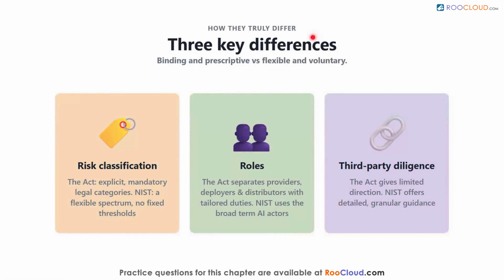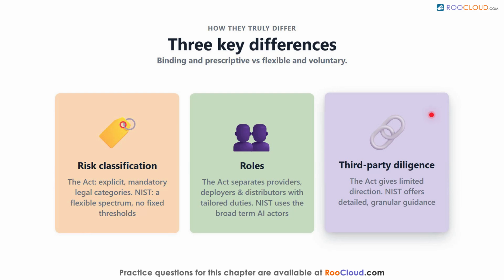On risk classification, the Act prescribes explicit, mandatory categories tied to law, while NIST recognizes a flexible spectrum with no fixed thresholds. On roles, the Act clearly separates providers, deployers, and distributors and assigns each tailored duties, while NIST uses the broad umbrella term of AI actors without dividing responsibilities. And on third-party diligence, the Act acknowledges its importance but gives limited direction, whereas NIST offers more detailed, granular guidance for managing third-party risk.